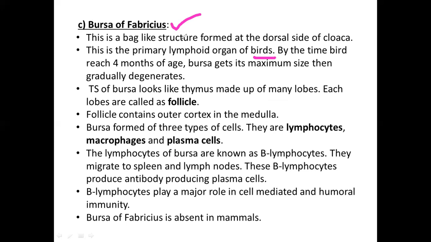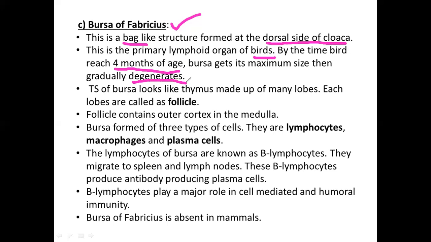It is a bag-like structure, just dorsal to the cloaca. There is a cloacal opening, and on its dorsal side you can see a small bag-like structure. That we call the bursa of Fabricius. Generally, in the 4th month of age, this bursa of Fabricius will be formed. It will gradually reach its maximum size and later it will be degenerating, the same as the thymus. As age increases, the bursa of Fabricius also degenerates.